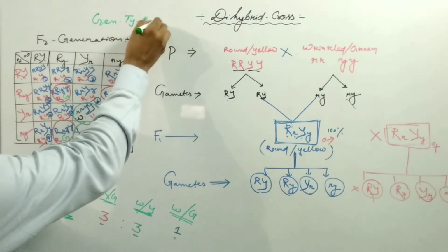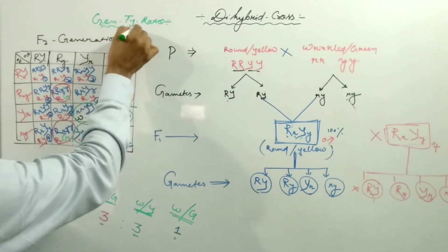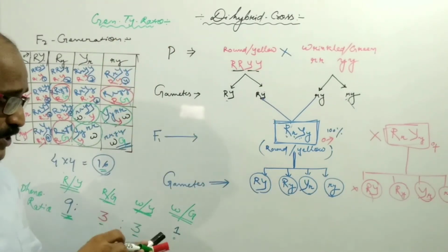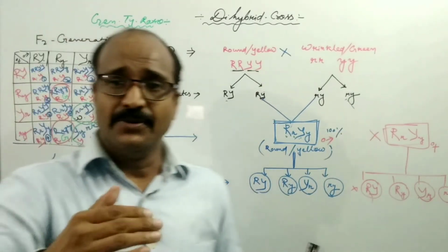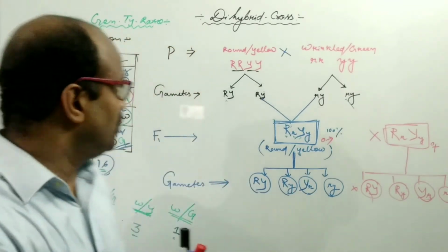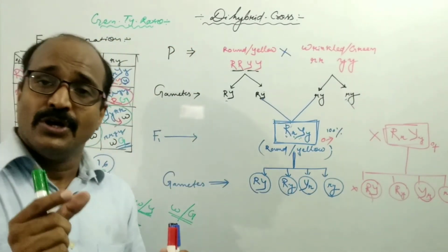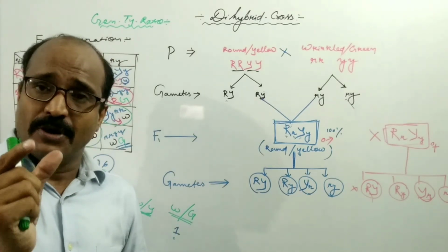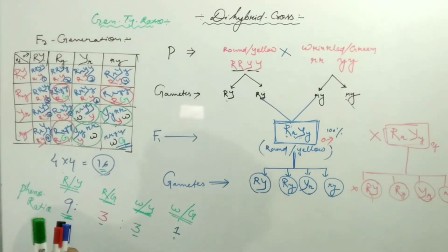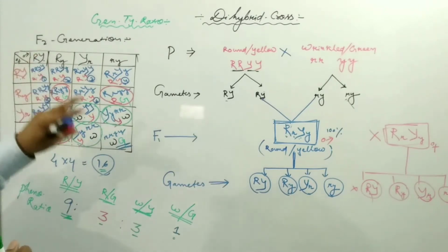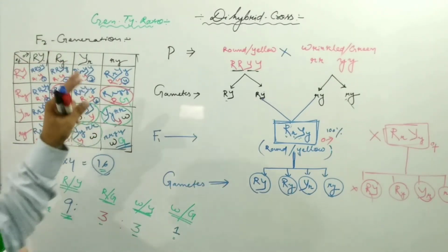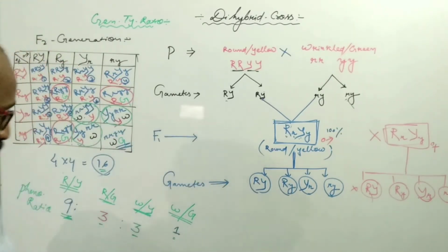Genotypic ratio. I will discuss the genotypic ratio in my next video, named the trihybrid cross. It will take more time. So in this video I will give a very simple formula by which you can calculate the genetic ratio of the monohybrid, dihybrid and trihybrid cross.